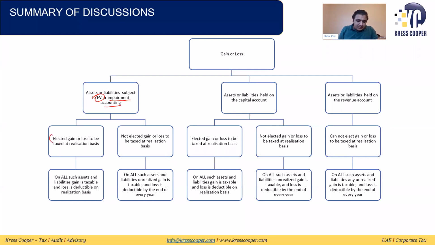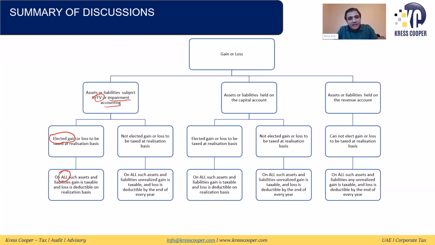The first question is whether the taxable person has elected that gains and losses be taxed or allowed on a realization basis. If the person has elected so, then the gain or loss related to all such assets and all such liabilities will be subject to tax on a realization basis.